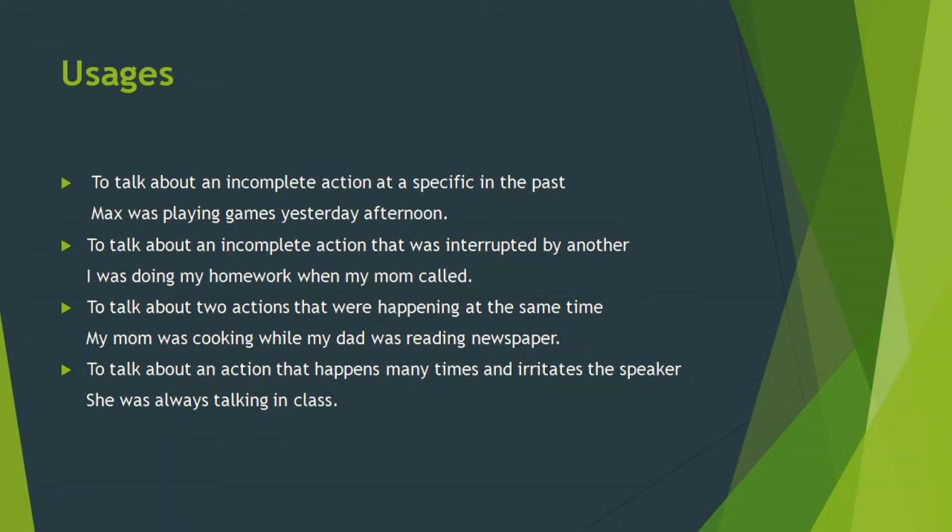And this continuous process was happening in the past. If it was in the present, we will use present continuous tense. If it happened in future, it will be future continuous tense. So again, we use it when we want to talk about an action that happens many times and irritates the speaker. Something happened many times in the past, like she was always talking in the class.